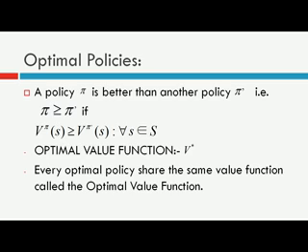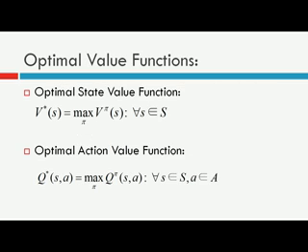Suppose there are two policies and both are optimal. You have two policies, pi 1 and pi 2, and both will give you the same expected return. Then the value function for any state under both policies will be equal. So optimal policies share the same value function, called the optimal value function. So what are optimal value functions? The first is the optimal state value function, and the second is the optimal action value function.